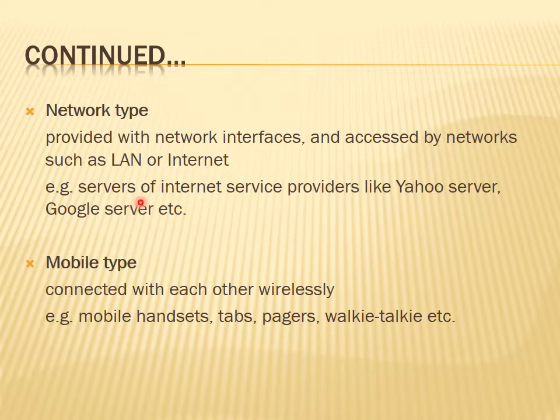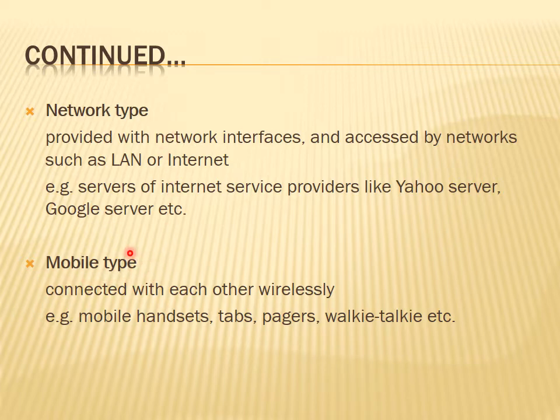Examples are the servers of internet service providers, like the Yahoo server and the Google server. These are network type embedded systems because they have all the features of an embedded system inside, but everything is on a big scale, with very large memory, very high speed devices, and a very high speed processor inside. So everything is huge. Okay, so that comes under the network type.